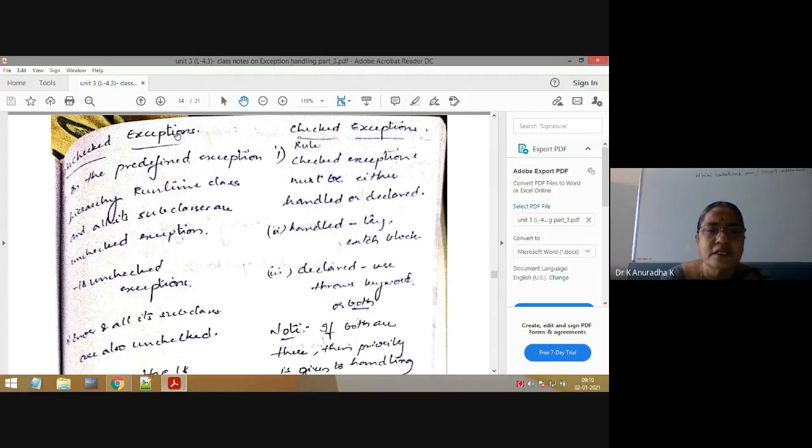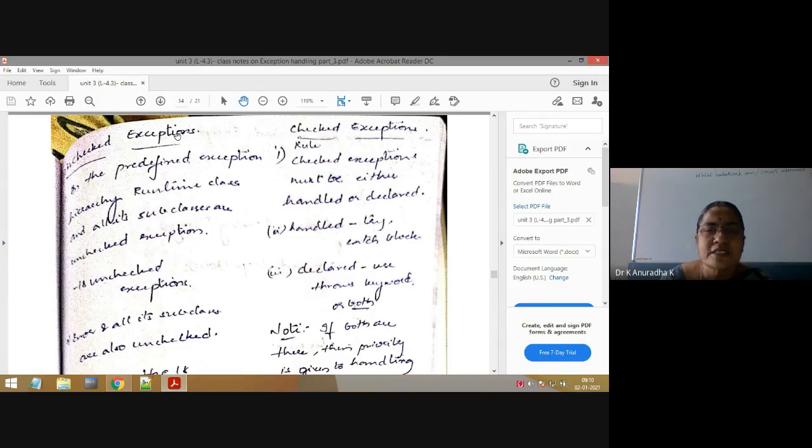With that hierarchy, I can say 18 are unchecked exceptions and the remaining exception classes in that hierarchy are checked only. Checked exceptions are a larger number, in the hundreds maybe. That's why you can't remember the checked exceptions.